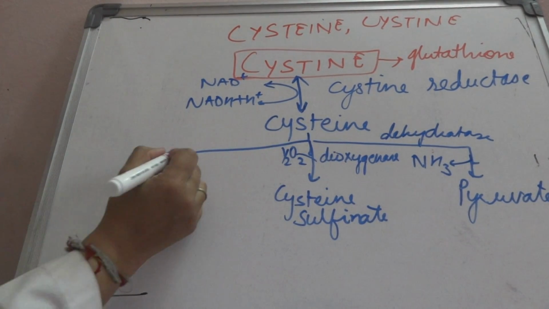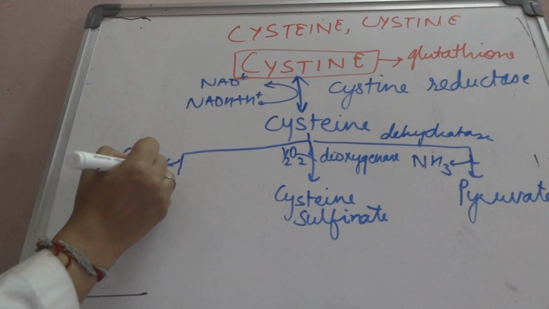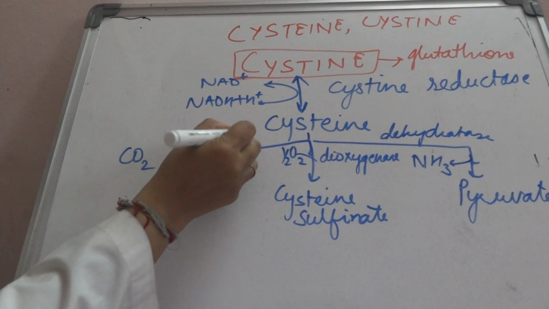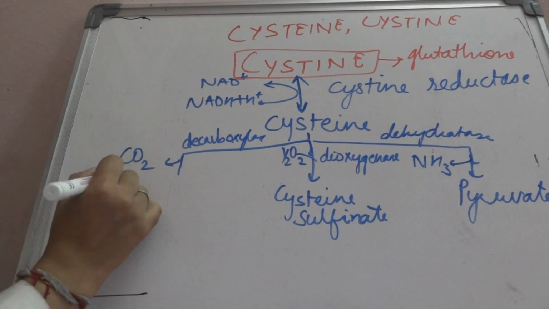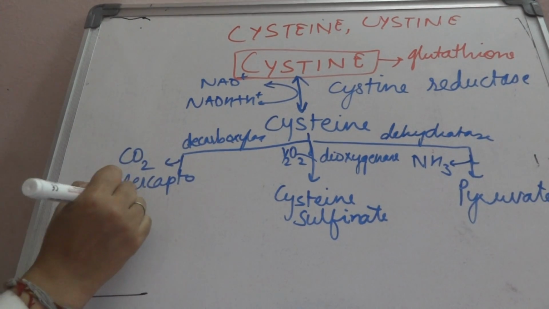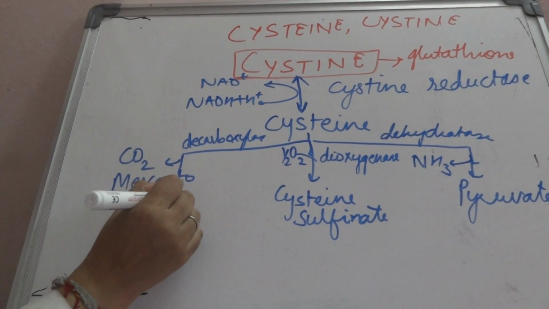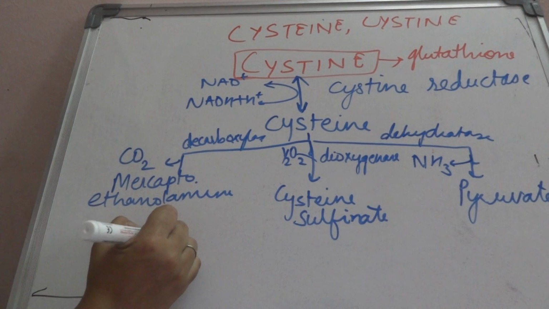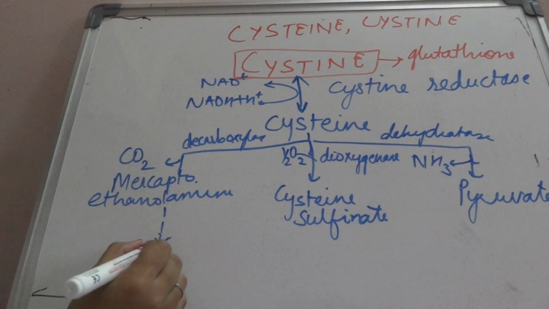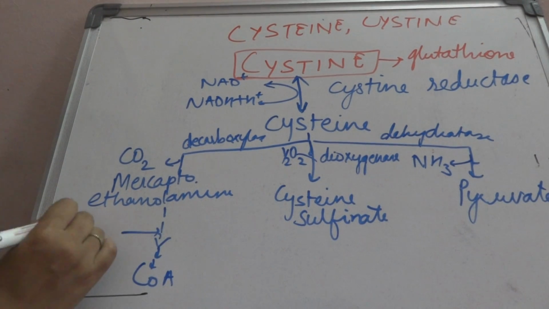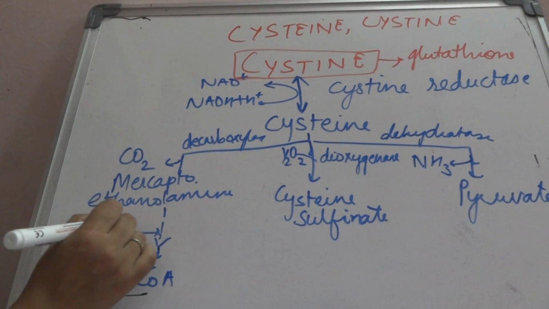The other one is in the presence of decarboxylase, that is there is a removal of carbon dioxide, decarboxylase, and it will form mercaptoethanolamine. This mercaptoethanolamine can go through various reactions, and it can lead finally to the formation of CoA if pantothenic acid is given to the reaction.